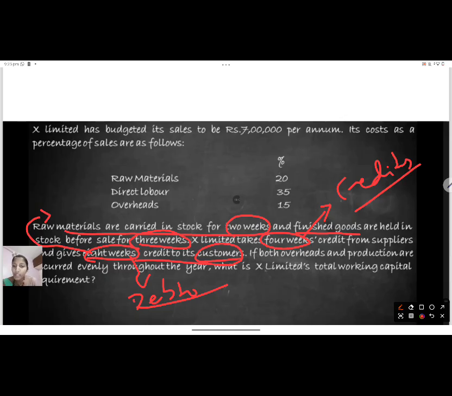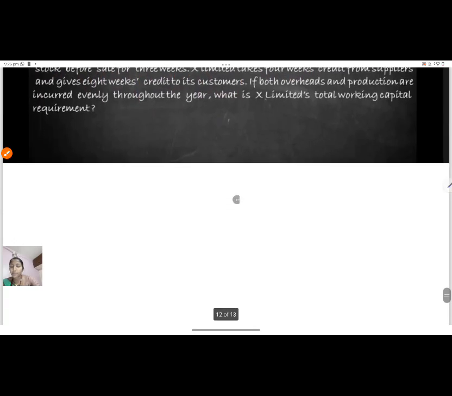If both overheads and production occurred evenly throughout the year, what is X Limited's total working capital requirement? So you have been given the days. That means, in short, you have been given the operating cycle in the question. With the help of the operating cycle, you have to estimate the amount that you have to set aside for working capital so that you can plan. Now how much amount do I have to set aside? That we will see in the next slide.